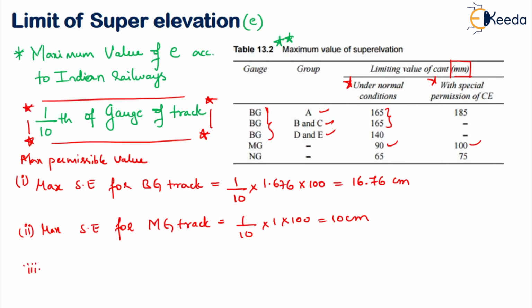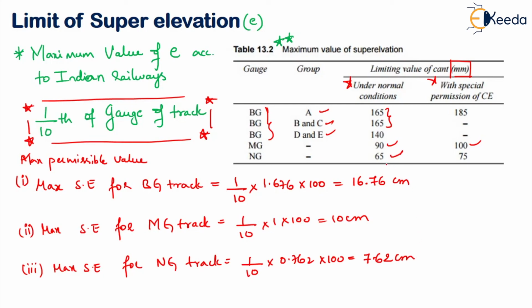Right? Next, the third one is for what? Your maximum super elevation for which gauge? For narrow gauge track. Now we already know what is the gauge distance for the narrow gauge, 0.76. So this will give us a value of 7.62 centimeters. If you observe here, we have reduced it by a little amount, 55 for normal condition and 75 for special consideration. Okay, so this is the limiting value of super elevations we can give on different gauges. Now based on this, we will see some formulas moving further into the coming classes. Hope you have understood this. Thank you.